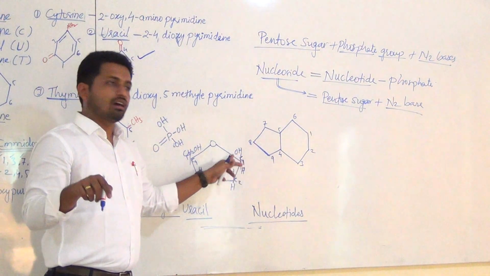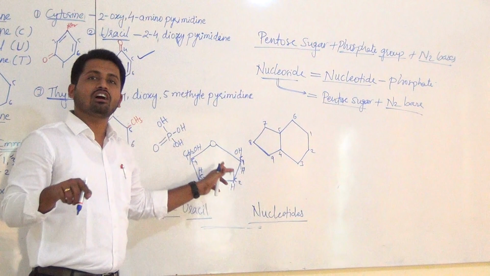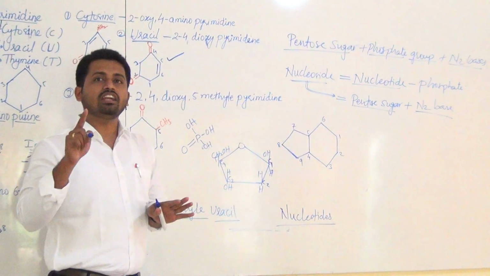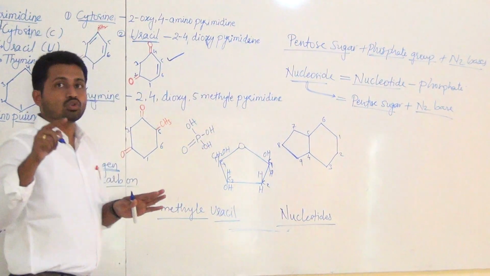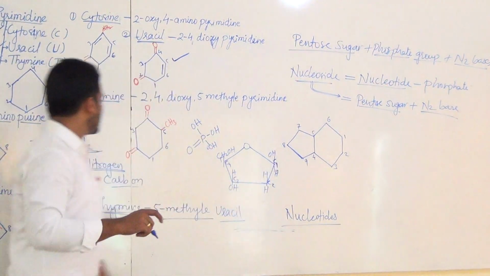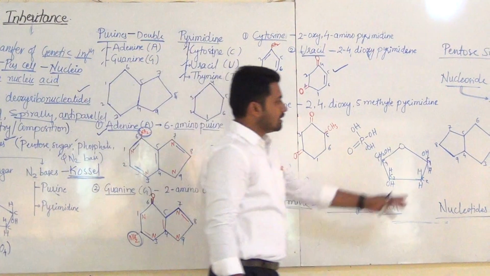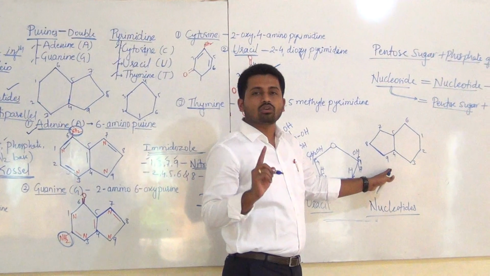That is sugar, then carbon number 1, and the nitrogen base always joins with it. That is the 9th nitrogen of the nitrogen base. For example, here the nitrogen base is adenine. Here the nitrogen base is adenine. Okay, we are looking at one nucleotide.